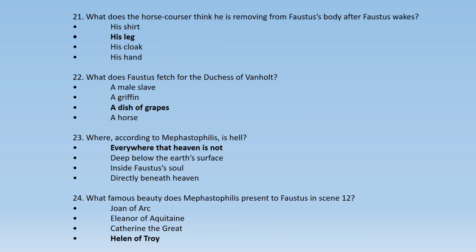What does the horse courser think he is removing from Faustus' body after Faustus wakes? His shirt, his leg, his cloak, his hand. So it was his leg that he was pulling.